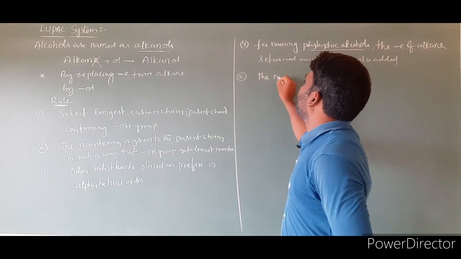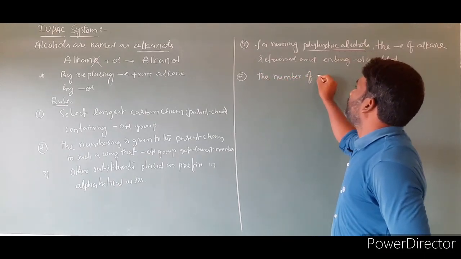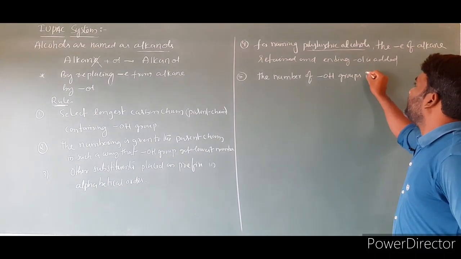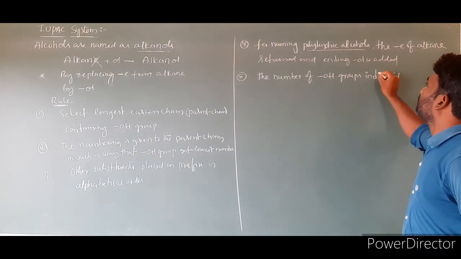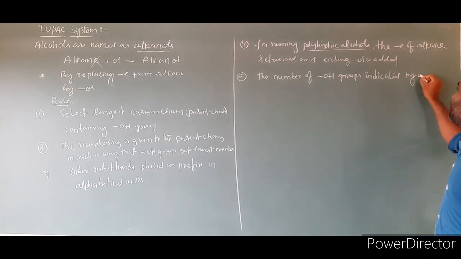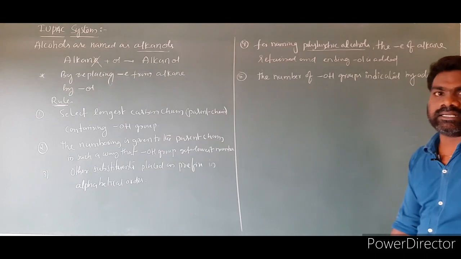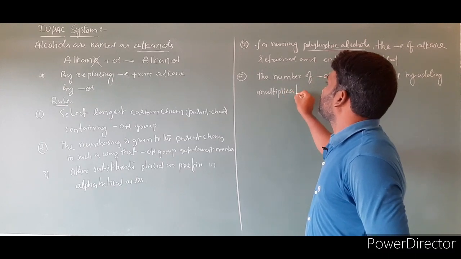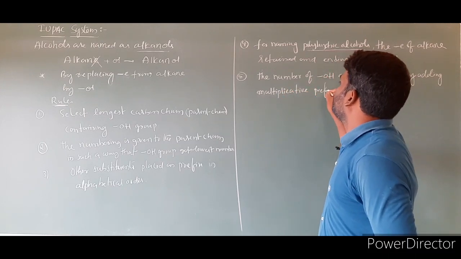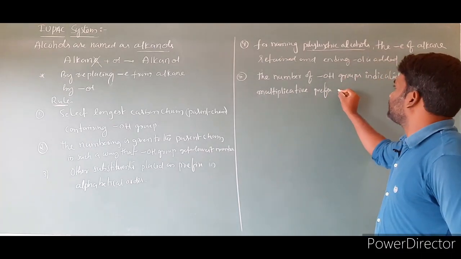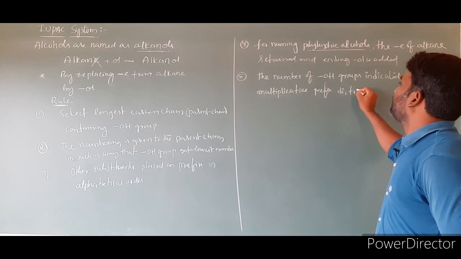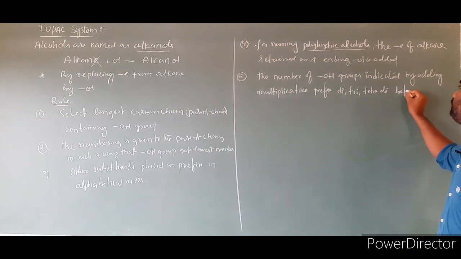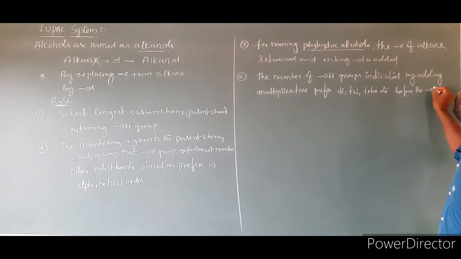The number of OH groups indicated by adding a multiplicative prefix, di, tri, tetra, etc., before the ol.